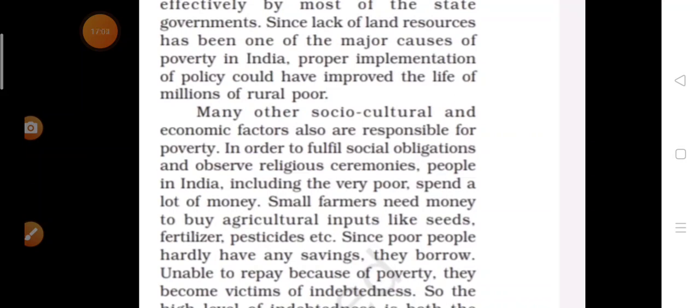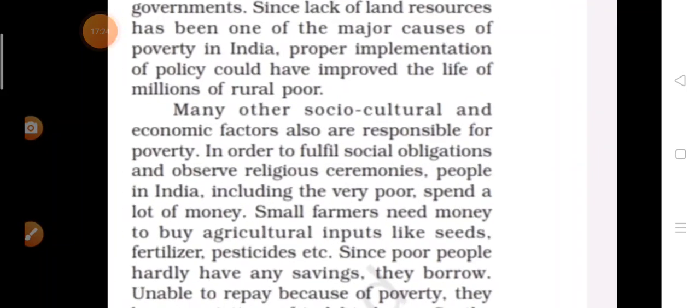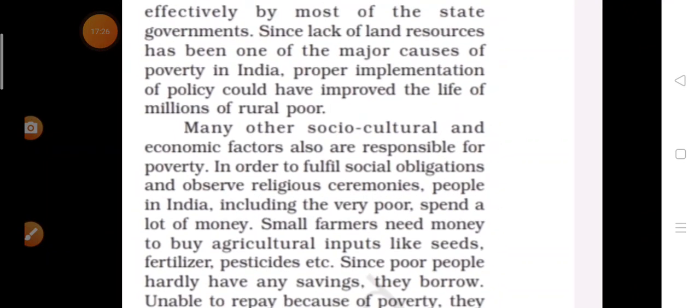Okay, because of the population here in India, small farmers are in large number, and if you distribute the land among them, they will get only small size holding lands. And what happens after that? If they are getting small size holding lands, their income will be low also. If they have a small size of land, what will they produce on that land?